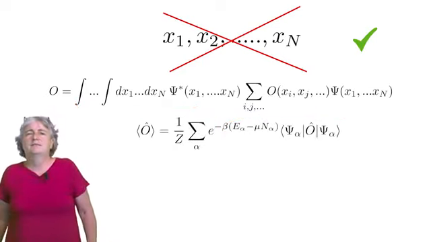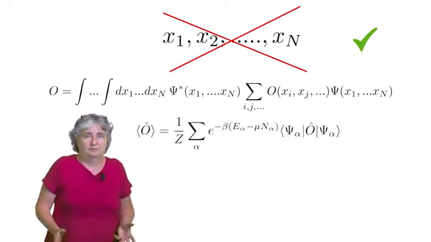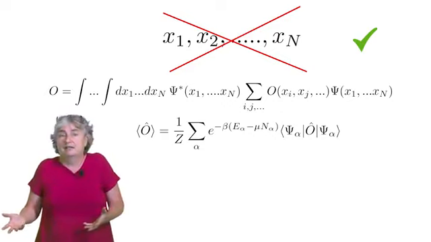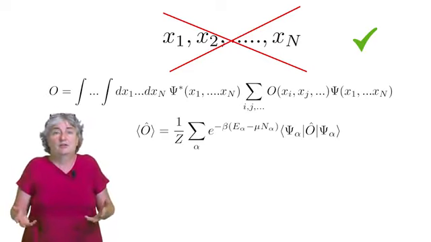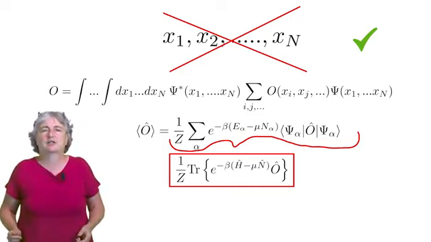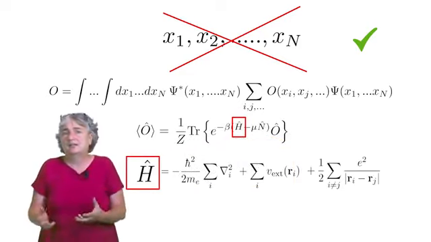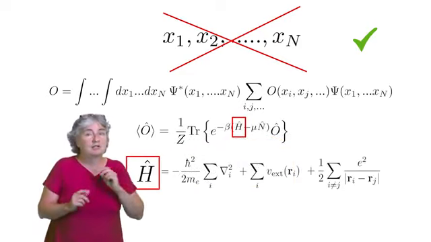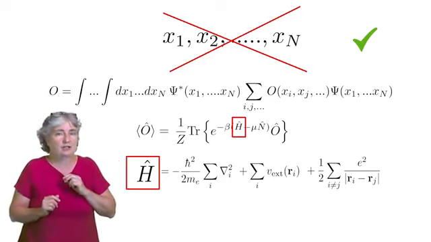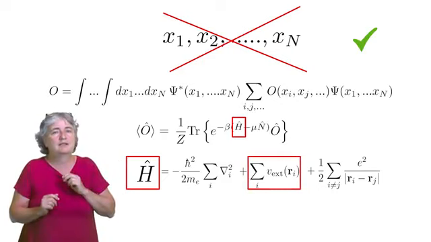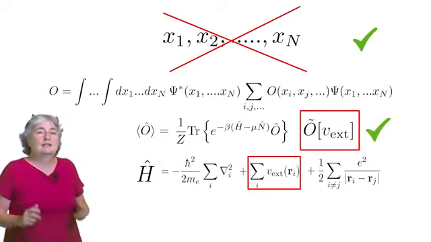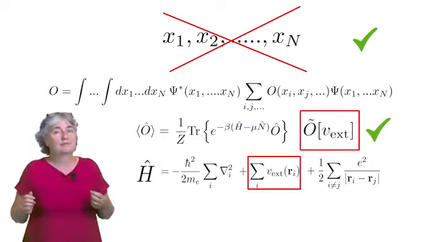This is easier to see if we go back to the grand canonical ensemble. The sum over states is actually a trace. And since a trace is invariant, we can express our expectation value in this general form with the trace, and similarly for the partition function. Now, the system dependence is expressed by the Hamiltonian. And again, if the kinetic energy expression and the interaction are given, the result explicitly depends only on the external potential. So we have O as the functional of the external potential.